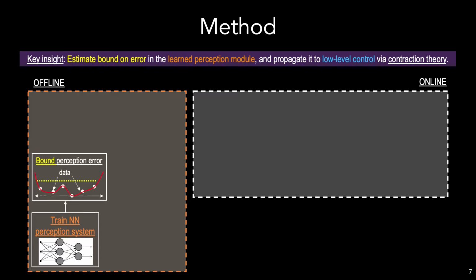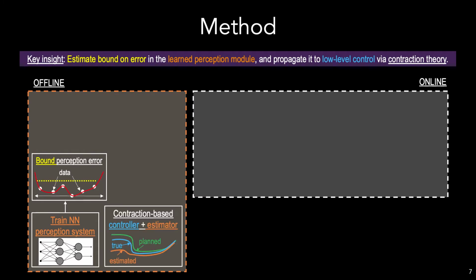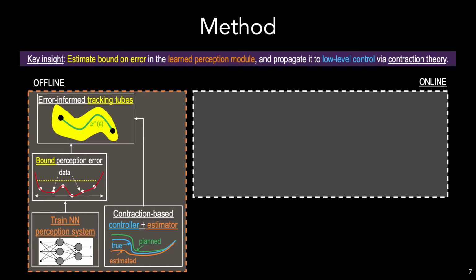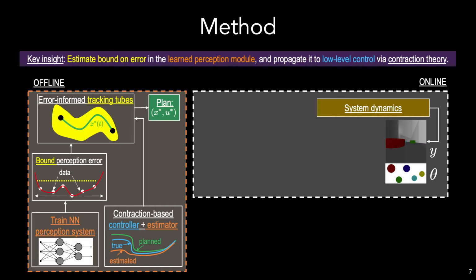We then use the validation set to estimate an upper bound on the perception error with a user-desired probability of validity. In parallel, we design stabilizing controllers and convergent state estimators using contraction theory. Then, we bound how the perception error degrades the performance of the downstream controller and estimator, giving tubes where we know the system will remain at runtime. Then, at planning time, we use these tubes to compute a plan, which can be safely tracked according to these tubes. Online, we observe high-dimensional image measurements, y, and the context vector theta.